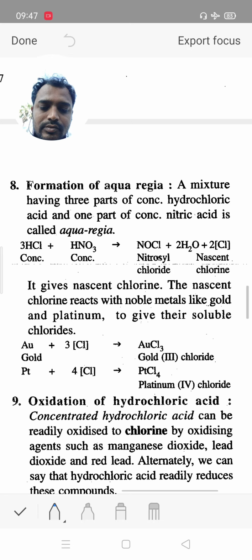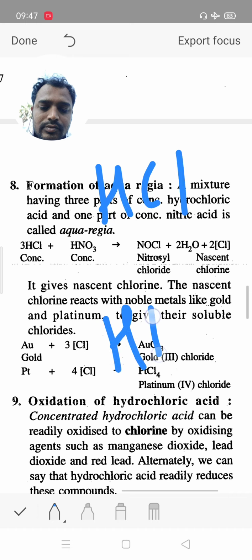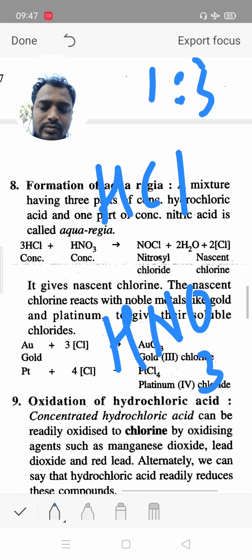Now, hydrochloric acid is also used for preparation of aqua regia solution. It is a mixture of concentrated hydrochloric acid and concentrated nitric acid in the ratio of 1 to 3.